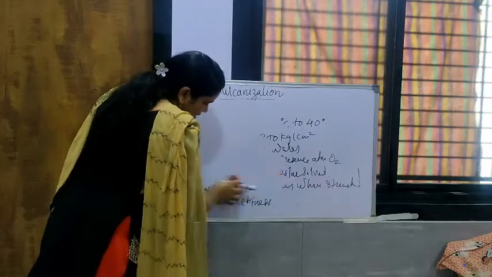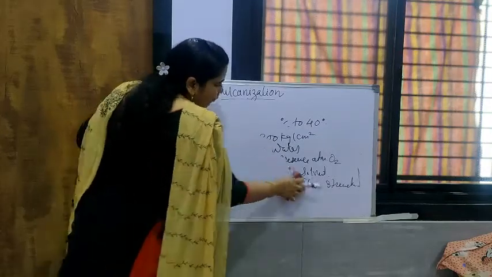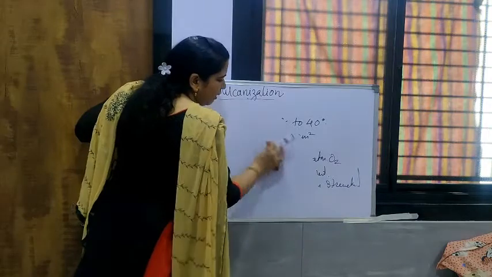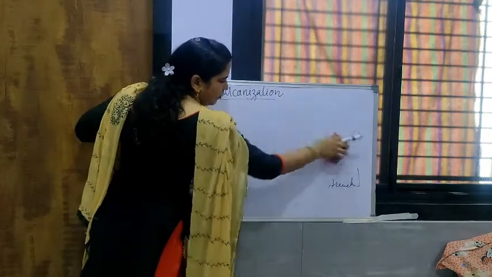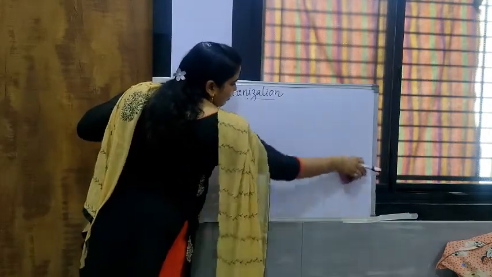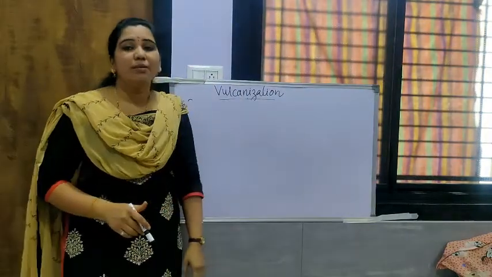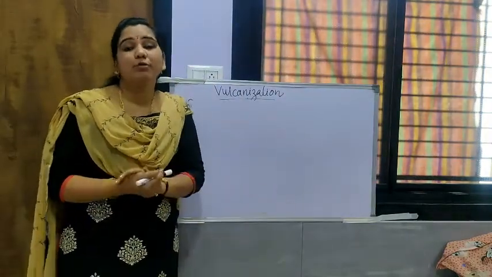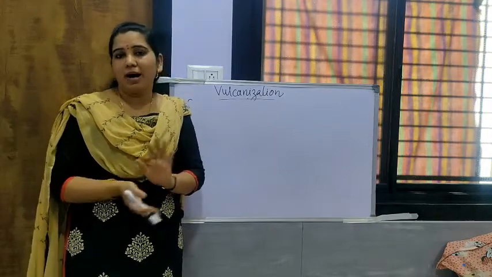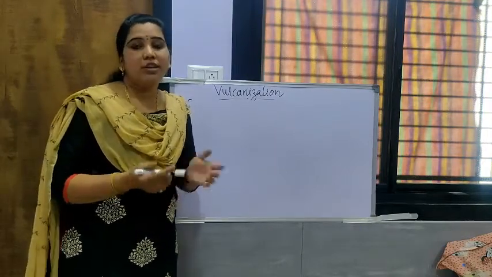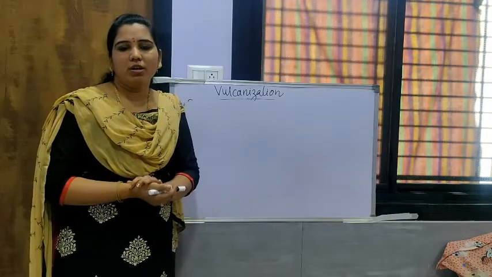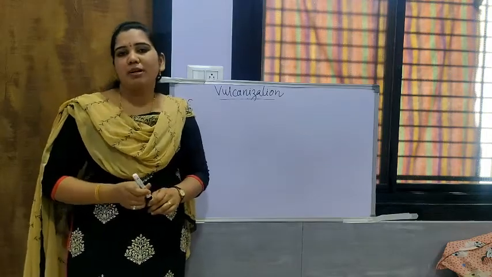Next is how the reaction of vulcanization occurs. Particularly, we will see here the vulcanization of natural rubber. Actually, vulcanization of synthetic rubber is also possible. Natural rubber is rubber produced from different types of rubber trees, particularly in India, in Kerala, where different rubber trees are found.